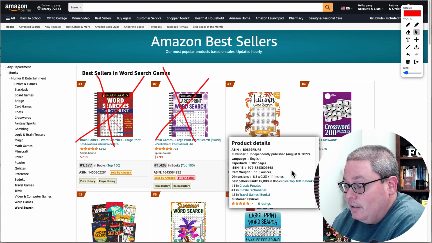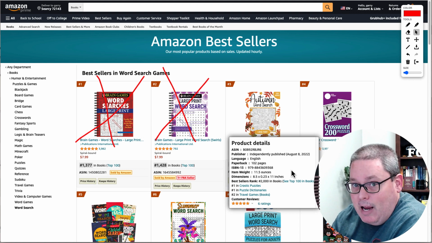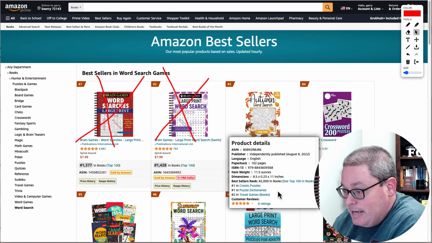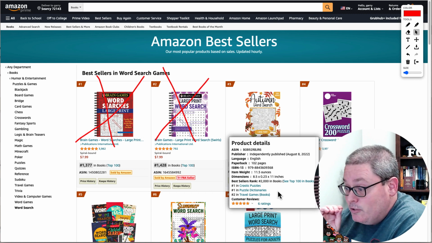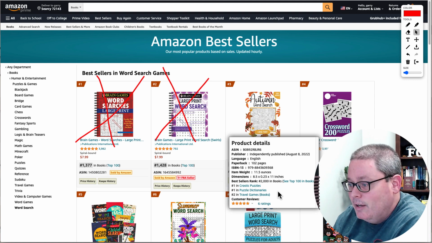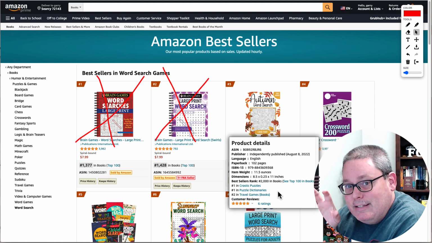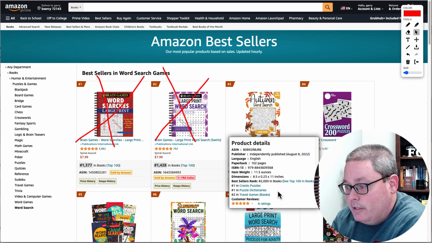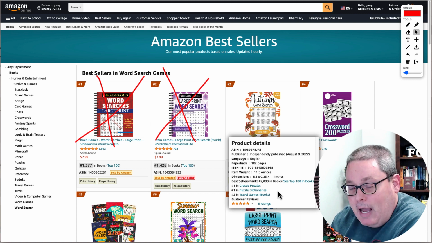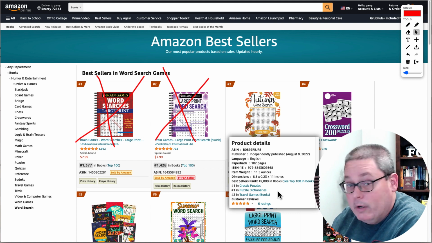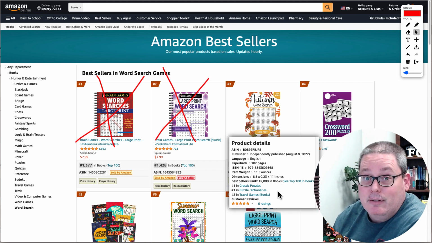And you can see that it's number 3 in all of Amazon bestsellers under the category of word search games. So look at the categories that it's actually ranking in. Of all the books, it's ranked at 2,000. Number 1 in acrostic puzzles, number 1 in puzzle dictionaries, number 2 in travel game books. So what they're doing is they're diving deep into categories and they're thinking, how can I compete in those categories with what is ultimately a simple book to create, a word search puzzle book that is about autumn.